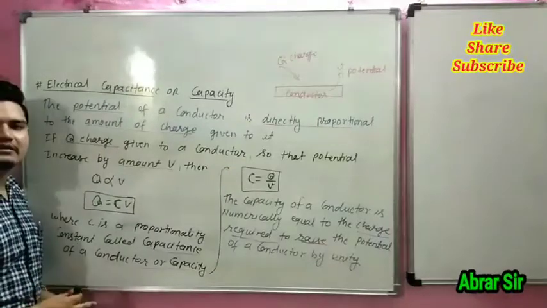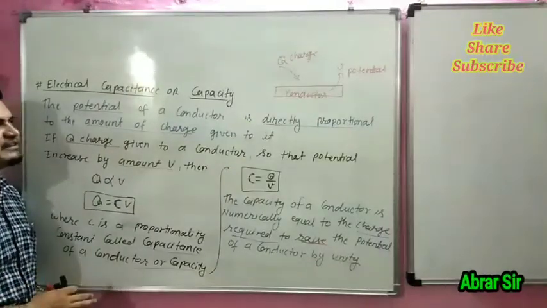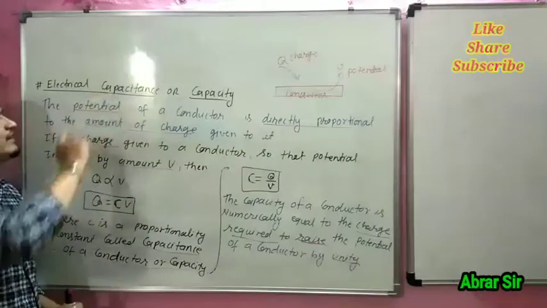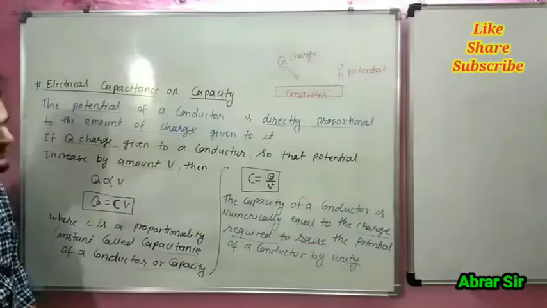So our next topic is factors affecting capacity, or we can say factors affecting electrical capacitance of a conductor.